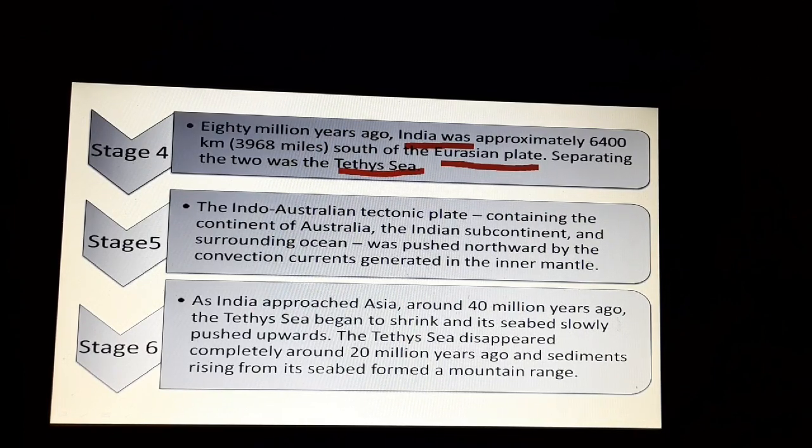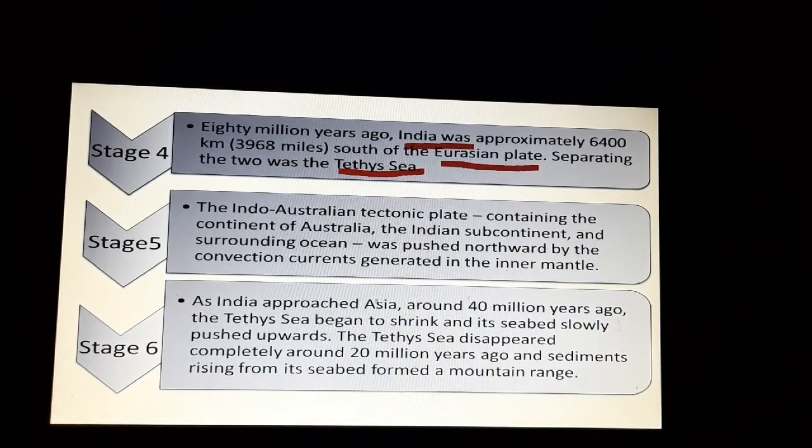So as India approached Asia, that is part of the Eurasian plate, 40 million years ago, the Tethys Sea began to shrink. It was because the Tethys Sea was between the Eurasian plate and the Indian plate. So when the Indian plate started moving up towards the north, the Tethys Sea began to shrink, and gradually as it kept on moving, the Tethys Sea finally disappeared, right?